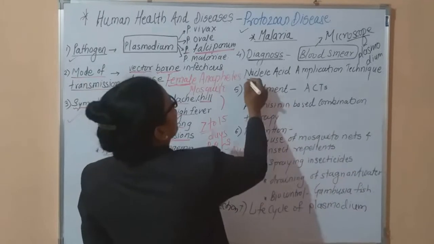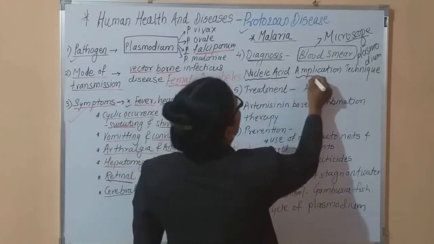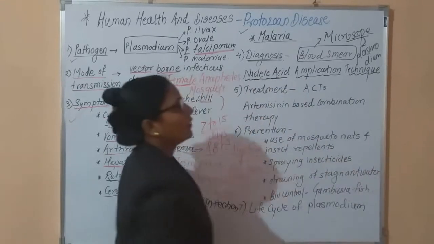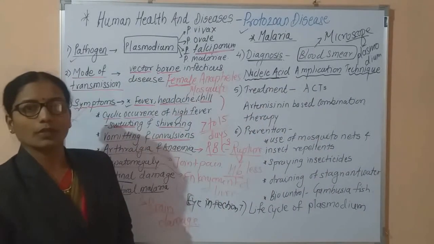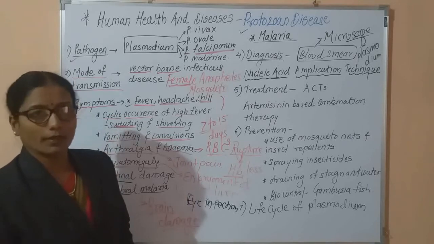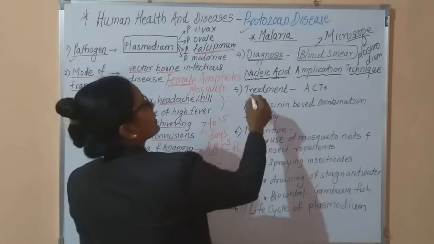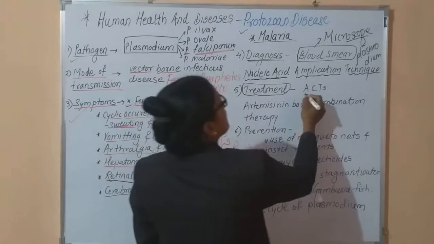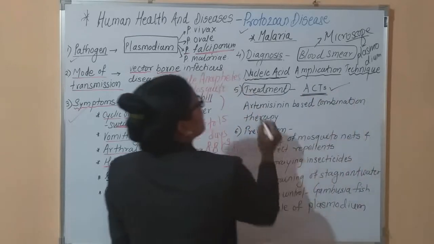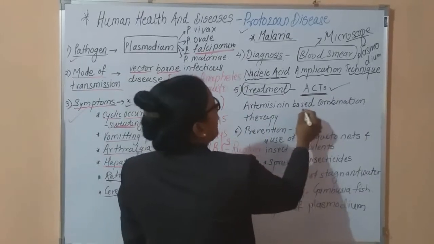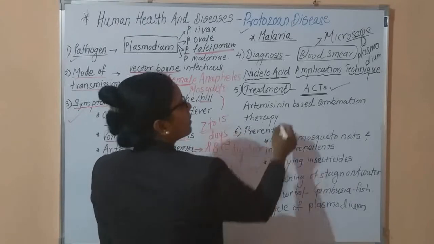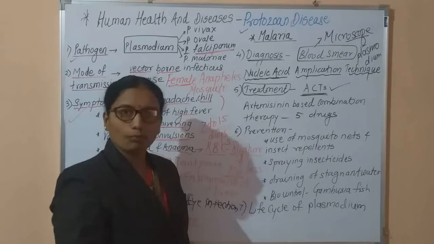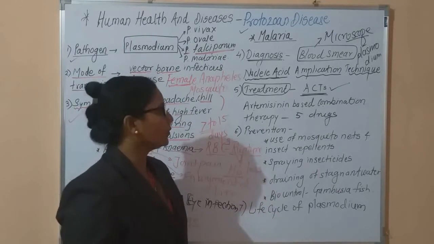Then one more technique used is the nucleic acid amplification technique. This technique is also used for the diagnosis of malaria. Then if malaria is diagnosed, for the treatment we can use ACTs. ACTs means artemisinin-based combination therapy. In this therapy, drugs are used in combination for the relief of the patient.